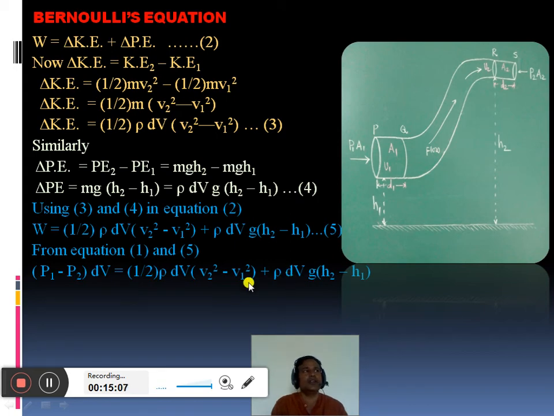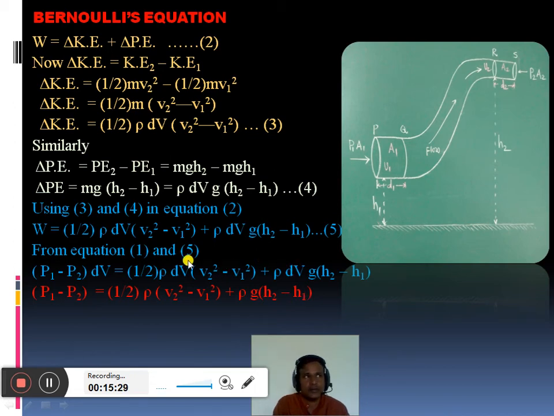See here carefully, dV is common on both sides, it can be cancelled. So finally, if dV gets cancelled, we can write this P1 minus P2 equal to 1 by 2 into rho into V2 square minus V1 square plus rho into G into H2 minus H1.